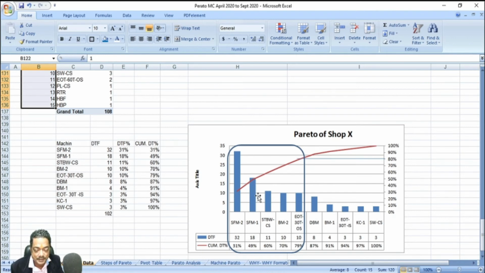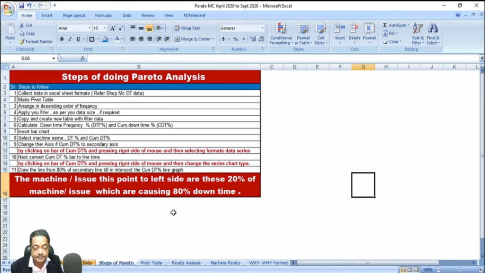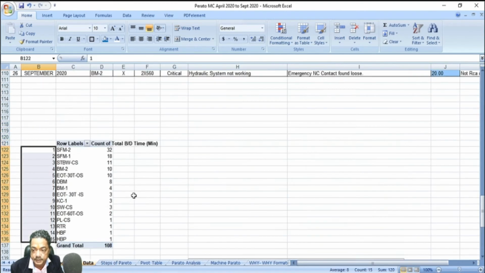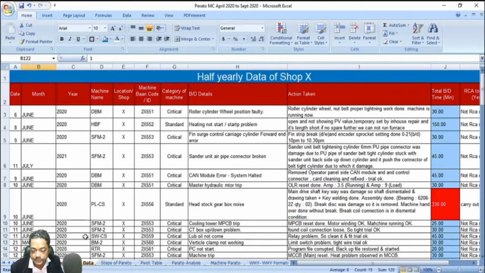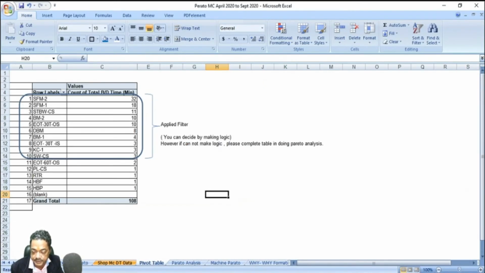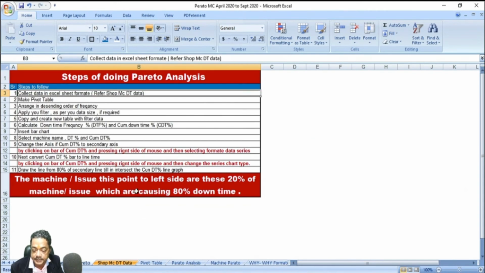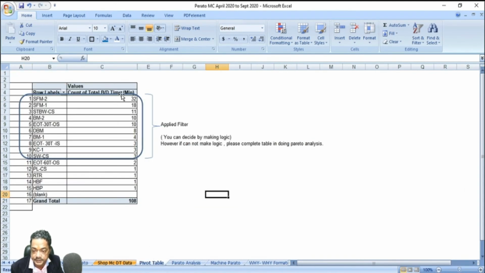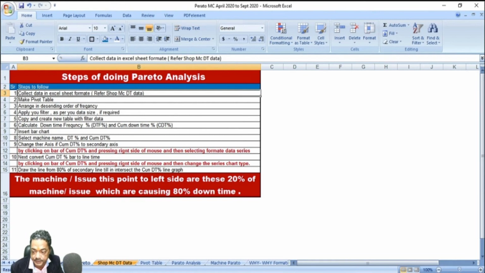Let me again recap. I have created a complete set of steps for Pareto analysis. This is what you have to do. First is collect the data. This is the data you have collected. Second step is make a pivot table. This is how you make a pivot table. Third step is arrange in descending order, which I have explained to you.